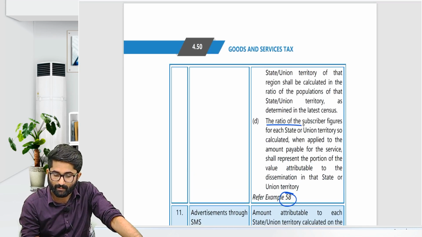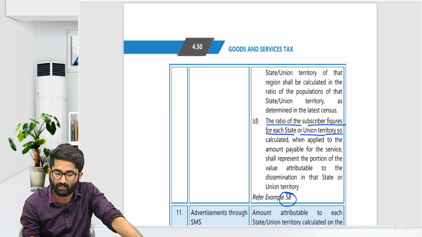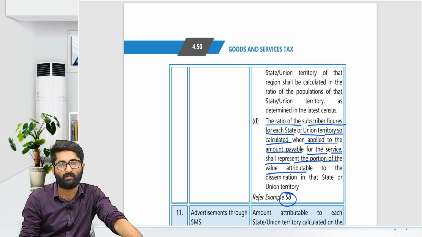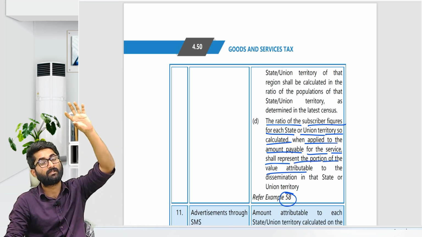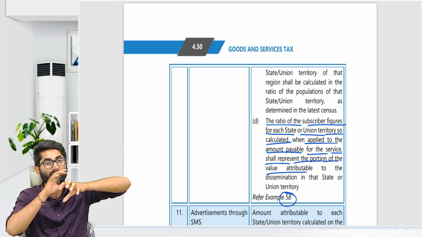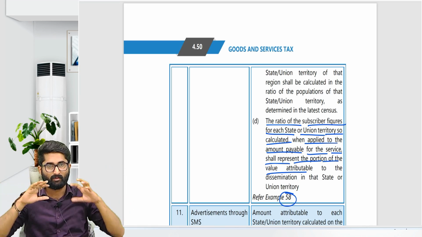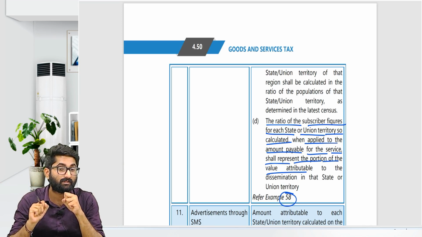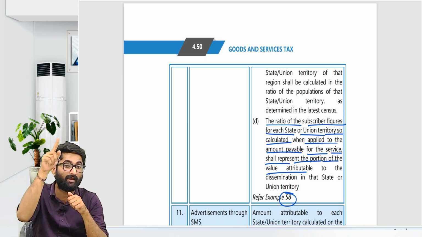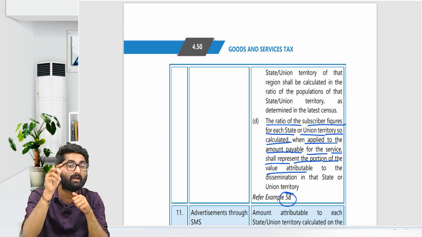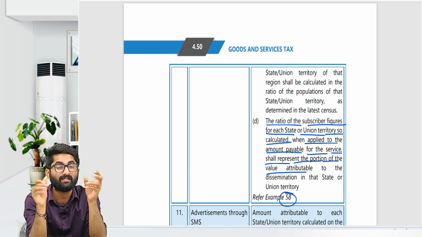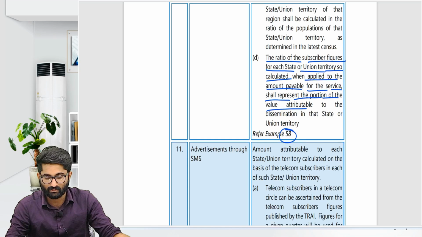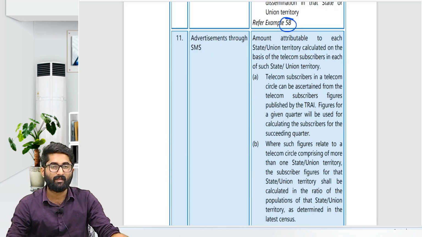So finally, the ratio of subscriber figure of each of the state territories so calculated, when applied to the amount payable for the services, shall represent the proportion of the value attributable. So the final value which is charged to the government, you have to divide on the basis of the number of subscribers in each state. Remember, who has to give the subscribers? TRAI. What if TRAI gives combined subscribers for two states? Divide it on the basis of population. That is given in example number 58.